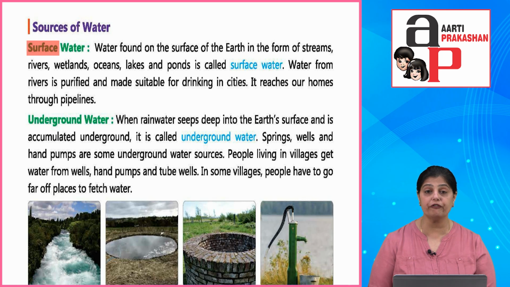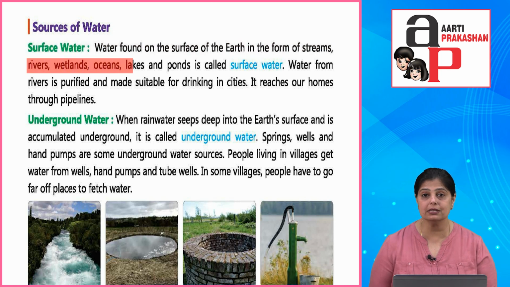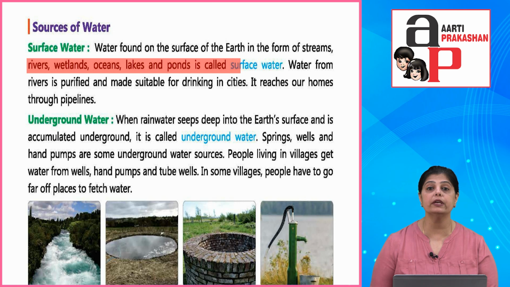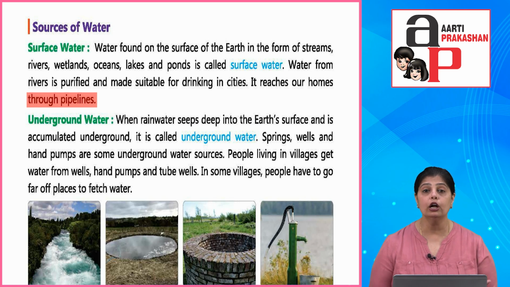Okay, sources of water. Surface water. Water found on the surface of the earth in the form of streams, rivers, wetlands, oceans, lakes and ponds is called surface water. Water from rivers is purified and made suitable for drinking in cities. It reaches our homes through pipelines. So from the surface water, the river water is sent to factories, the filtration process and purification process happen, and then this water comes through our pipelines into the cities.